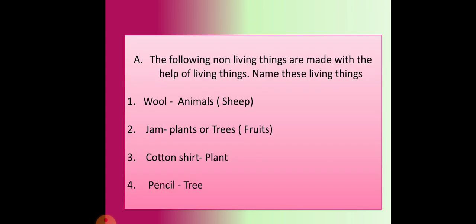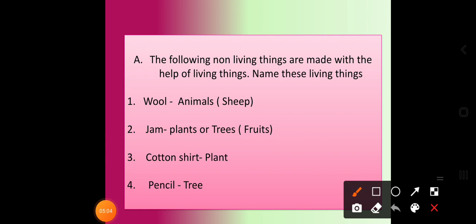Okay. Now the question can be asked: the following non-living things are made with the help of living things. Name these living things. Okay. So wool. How are you going to obtain the wool? From the animals. Is it? From the animals. It is a living thing itself. Wool is a non-living thing.